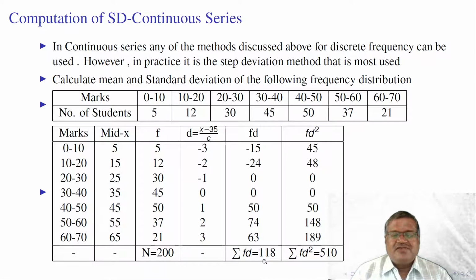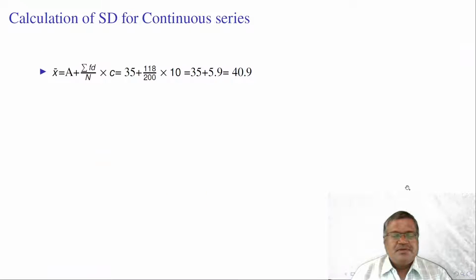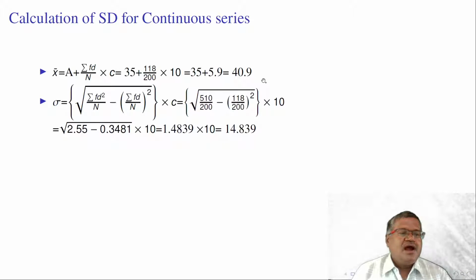Summation FD is equal to 118 here. Summation FD square is equal to 510 here. By substituting these values, first we need to calculate mean. Mean x bar is equal to A plus summation FD by n into C. This is 40.9 and the standard deviation sigma, by using the formula, is 14.839, the standard deviation for continuous data.